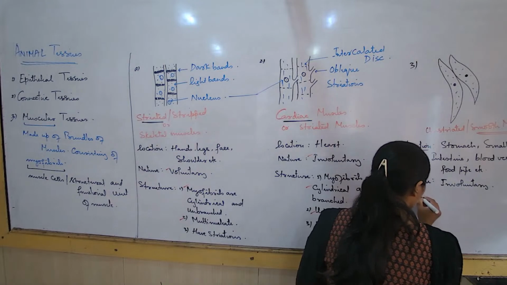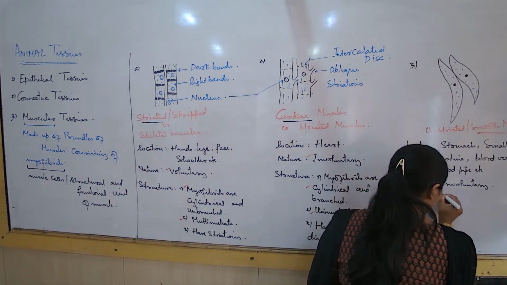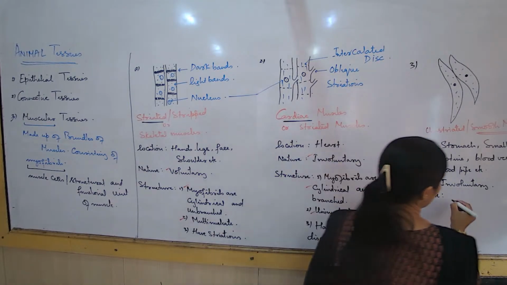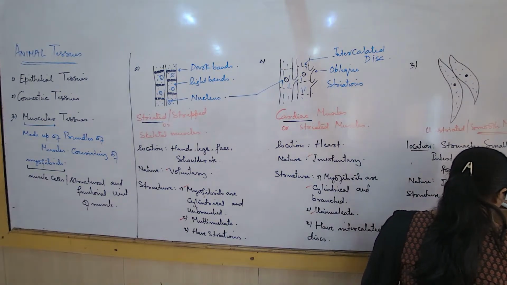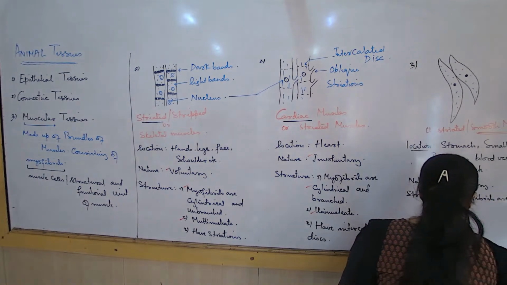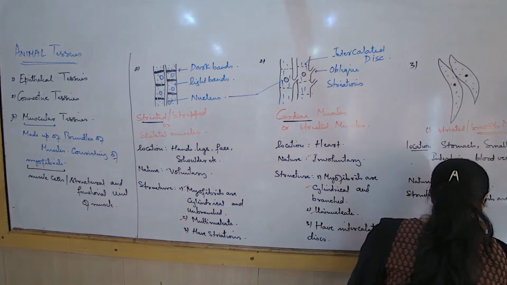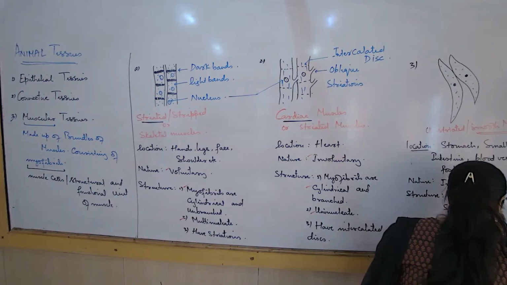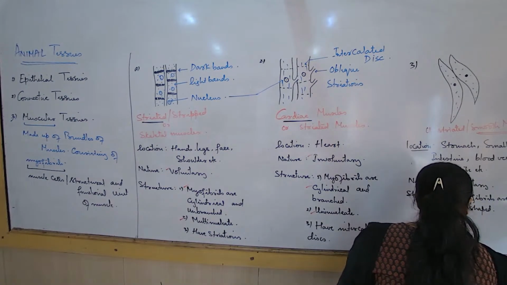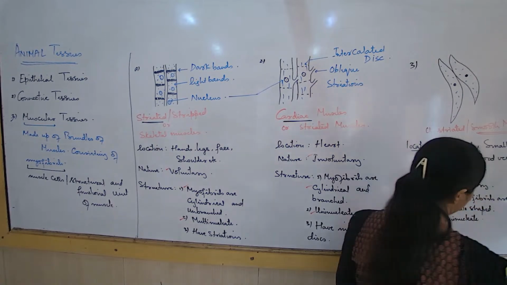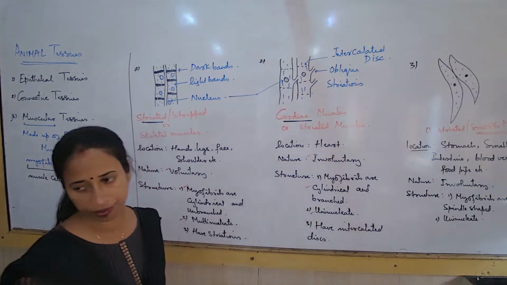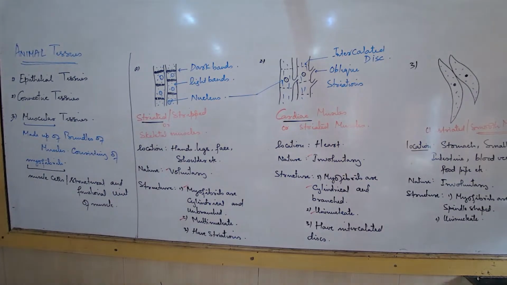Structure. What are you supposed to understand? Some few features of the structure. The myofibrils are spindle shaped, tapering, remember. Then they are uninucleate, all of them. Only one nucleus they will have.